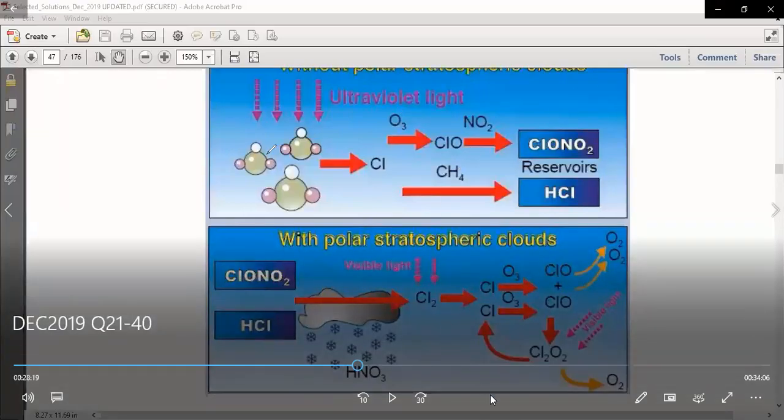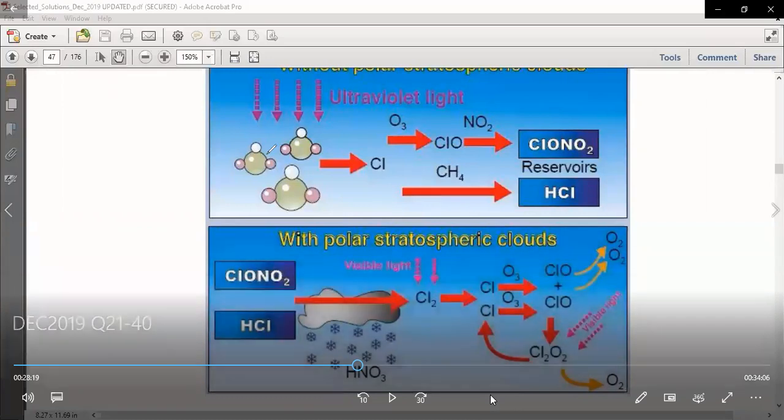Hello friends, we are back, and as the exam is approaching very fast, we are today going to discuss December 2019, starting from question number 30 and going till question number 40. So we are increasing the frequency of the questions for the students so that they can prepare better.